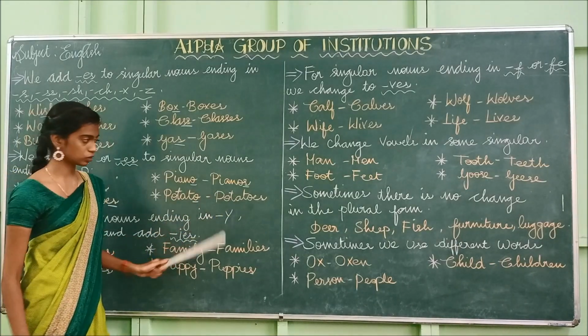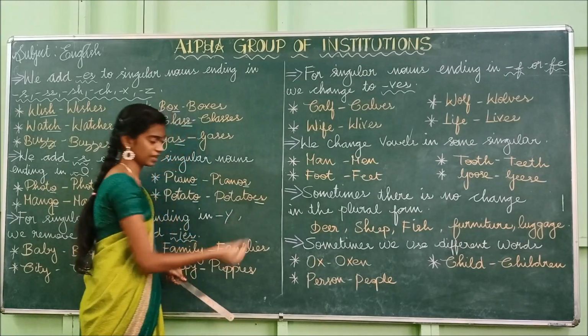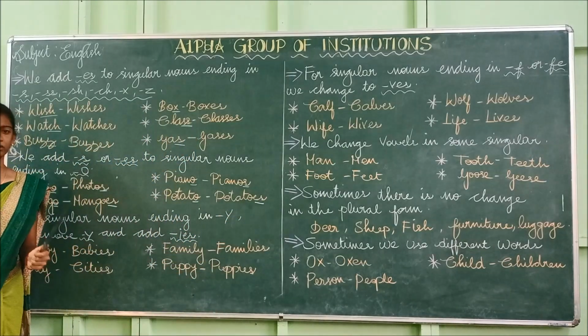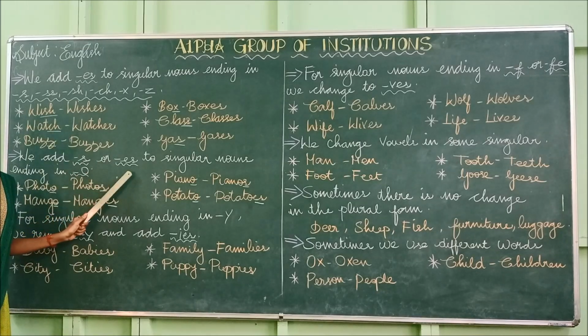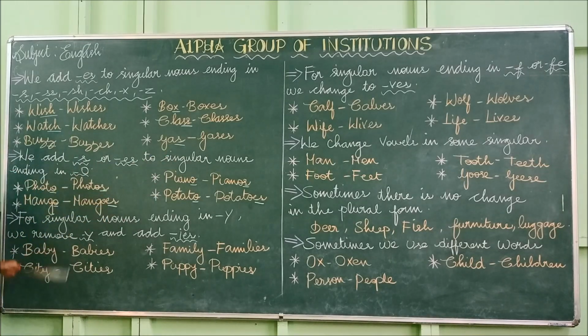So for potato also we have to add es. So it depends on the singular noun, either to add s or es to make it plural. So we add s or es to singular nouns ending in o. Have you understood this? Okay, we'll move to the next one.